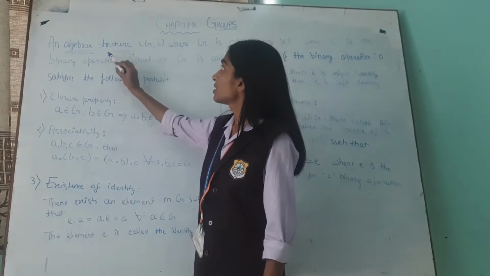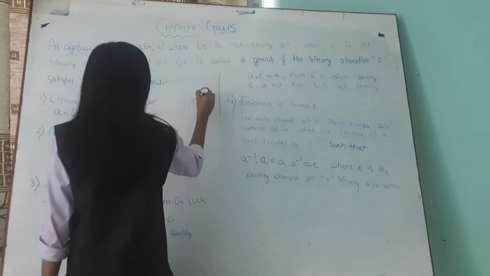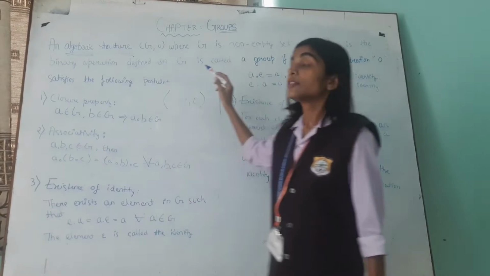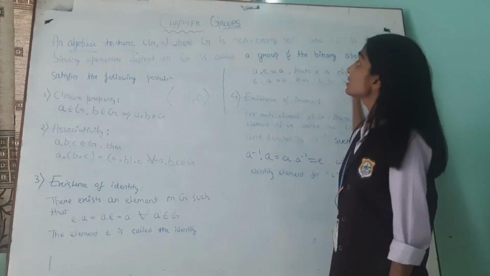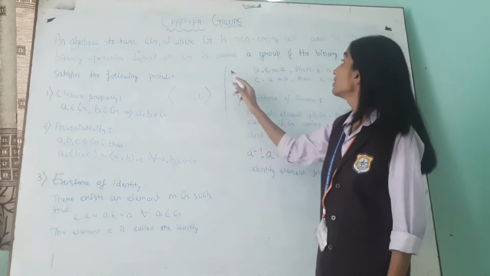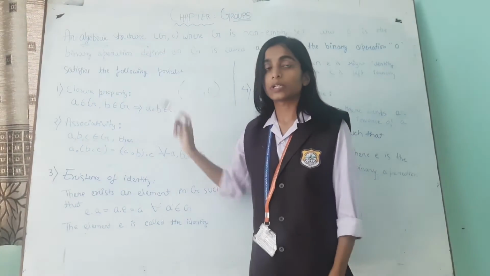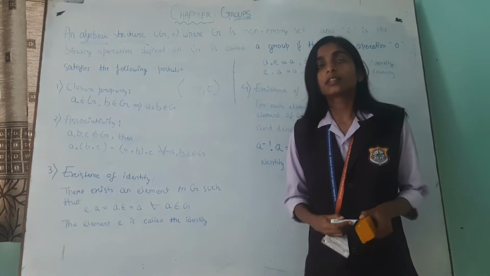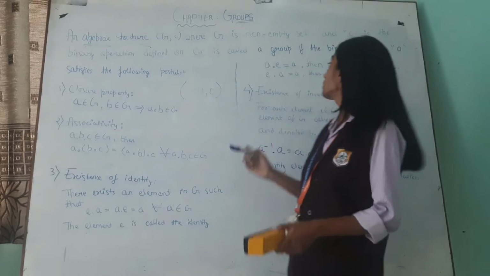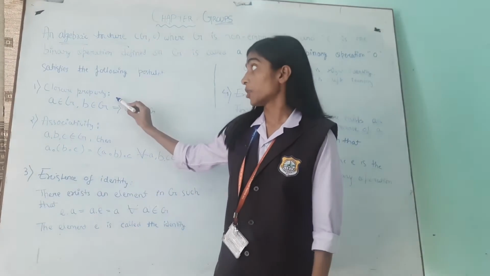We have an algebraic structure here, G under binary operation O, and G is a non-empty set, which means G has some elements, and O is the binary operation defined on G. Then G is called a group if the binary operation O satisfies the following postulates. So the postulates are closure property, associativity, the third is existence of identity, and the fourth one is existence of inverse. So let us understand the closure property.